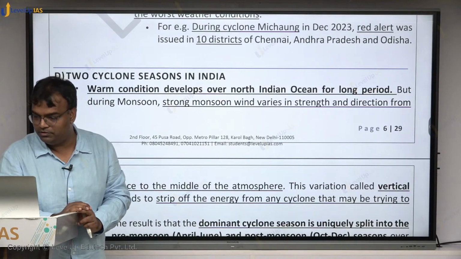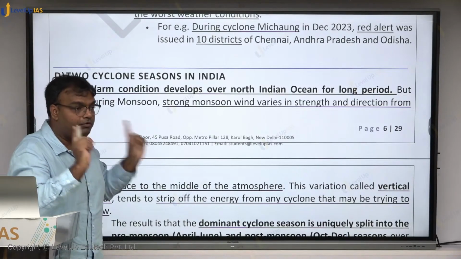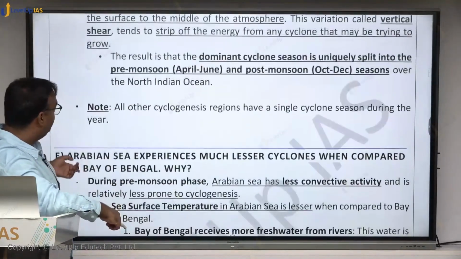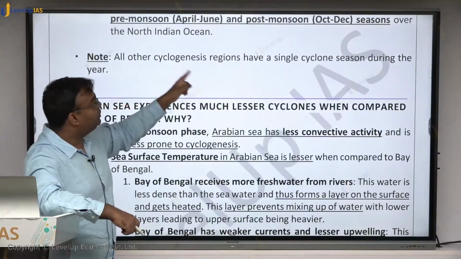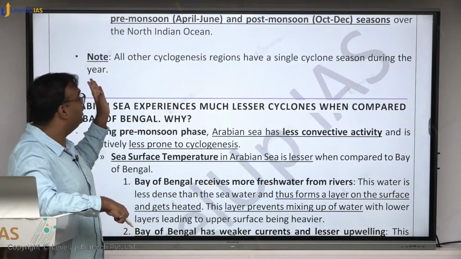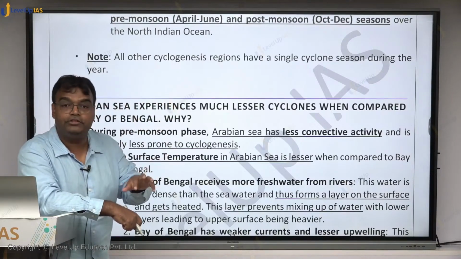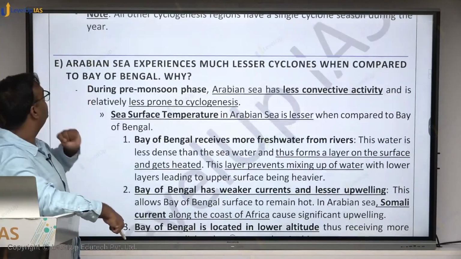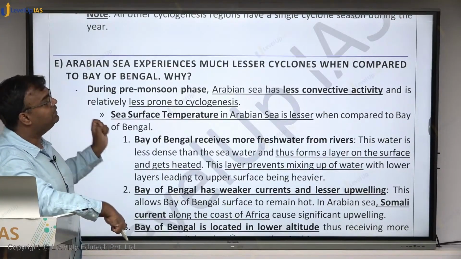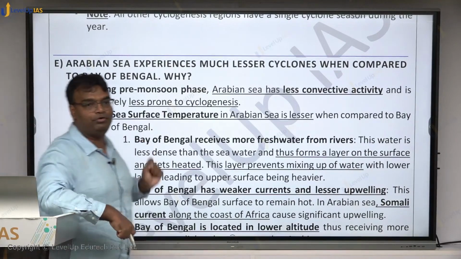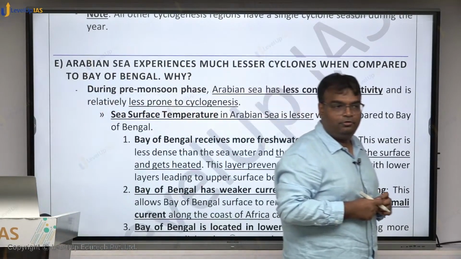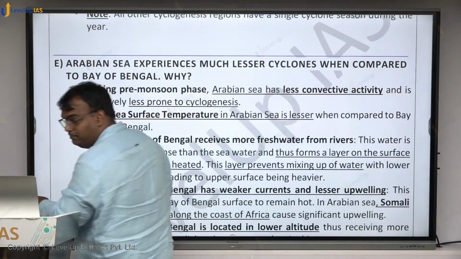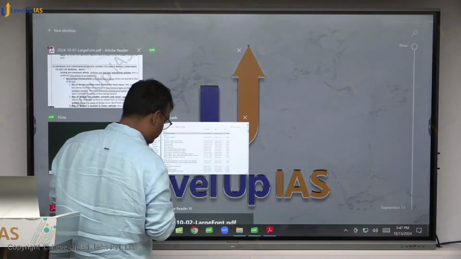Cyclones will not be formed. Are we clear about why monsoon के time cyclone नहीं आएगा? Okay. Note, all other cyclogenesis regions have a single cyclone season during the year, but in case of India, in case of monsoon kind of climate, there are 2 different seasons. Now come to this topic. Arabian Sea experiences much lesser cyclone when compared to Bay of Bengal. Why? Arabian Sea has much lesser cyclones when compared to Bay of Bengal.